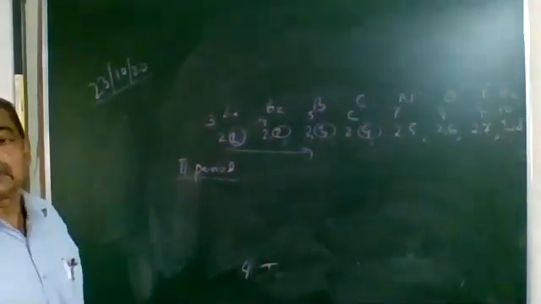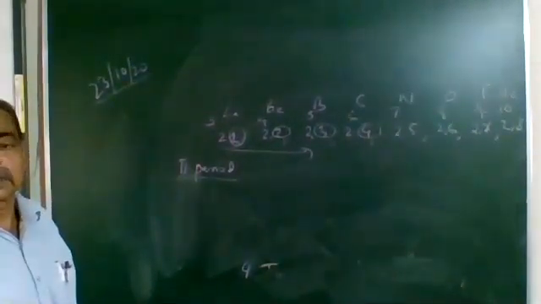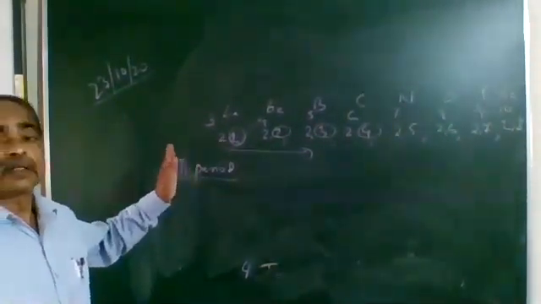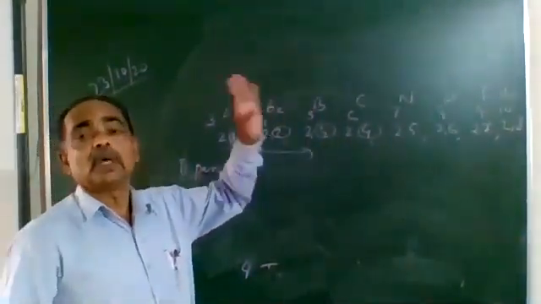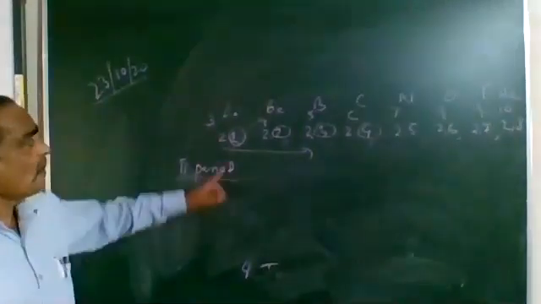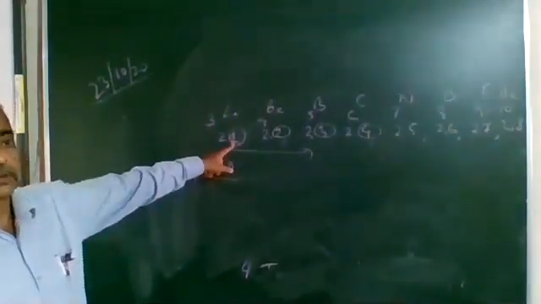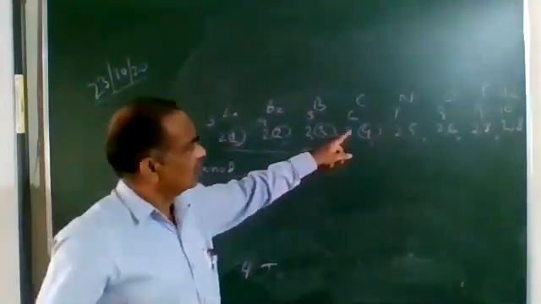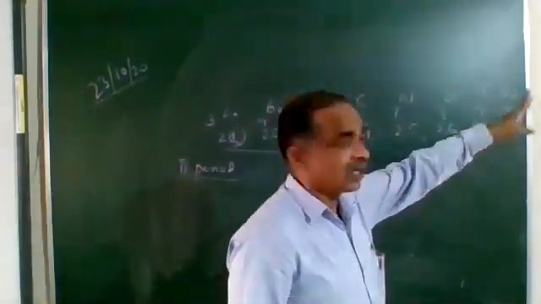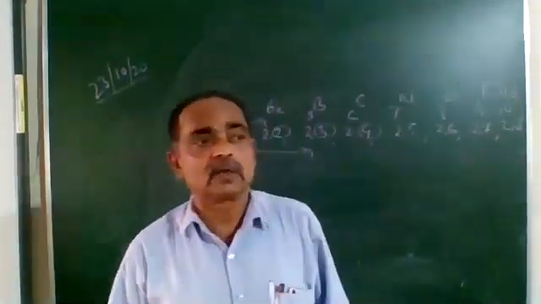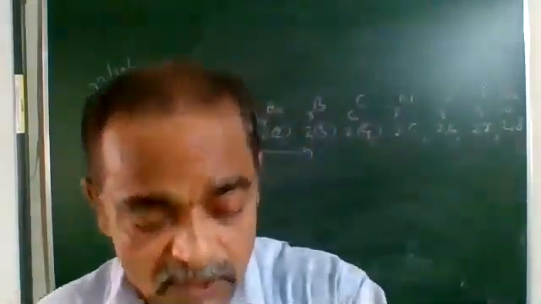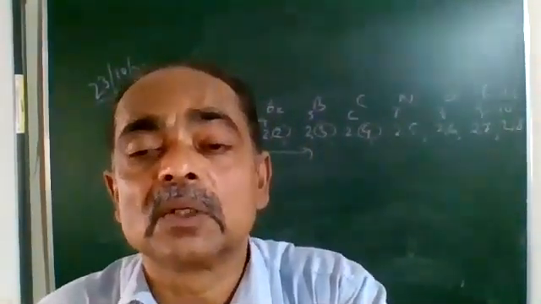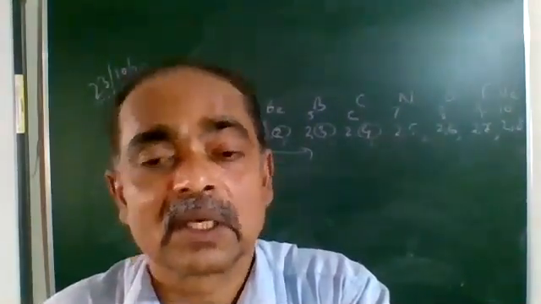The first property, period number is equal to number of shells. And the second one, the valence electrons increase by 1 up to 8. This has 1 valence electron, then 2, 3, 4, 5, 6, 7, 8. So moving from left to right, the valence electrons increase by 1 up to 8. So what is the first property? Period number is equal to number of shells. The second one,